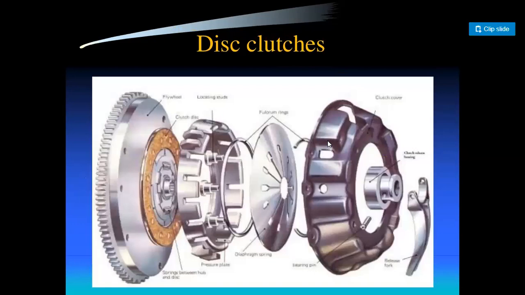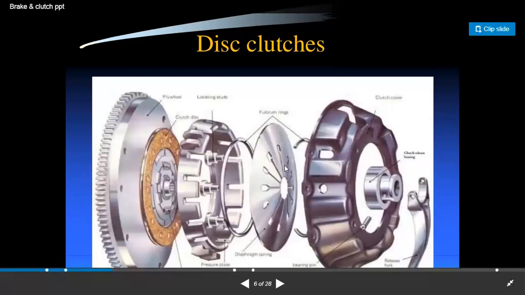The disc clutch is shown in the figure, like this disc, right? This is the clutch cover, and this part in the figure is the flywheel, which transfers the power when the clutch is required to engage or disengage, right?